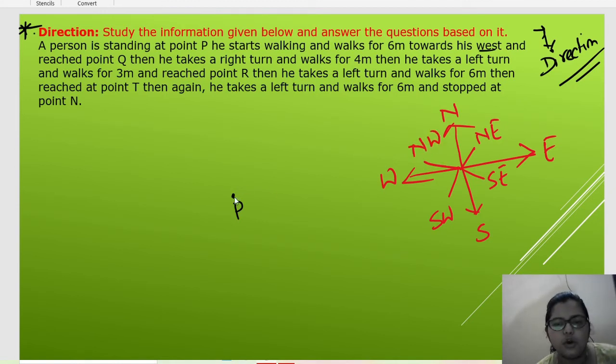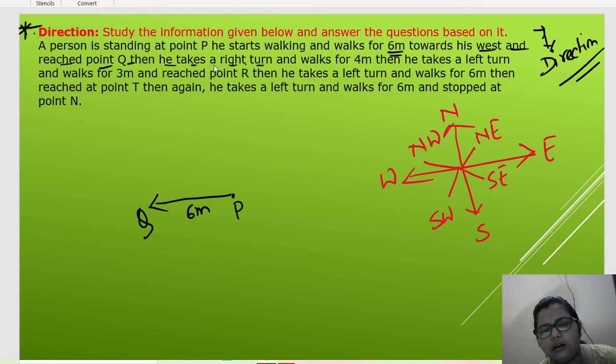Done. So if P stands here, then P goes in which direction? West direction. How much? 6 meter. So 6 meter in west direction, towards his west, and reaches point Q. Then he makes a right turn.